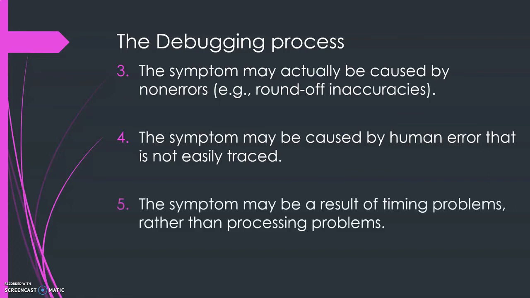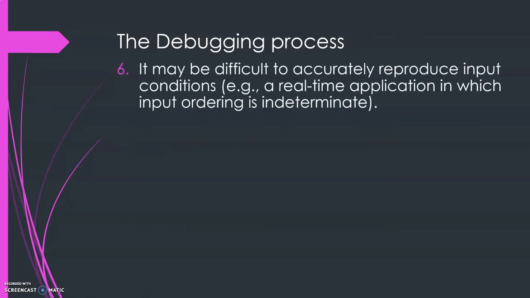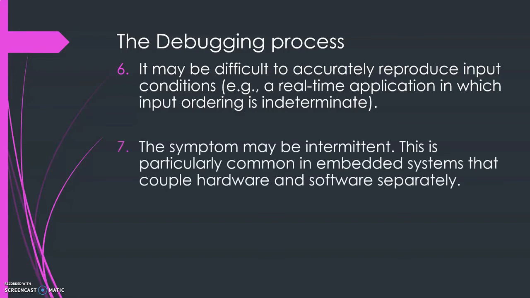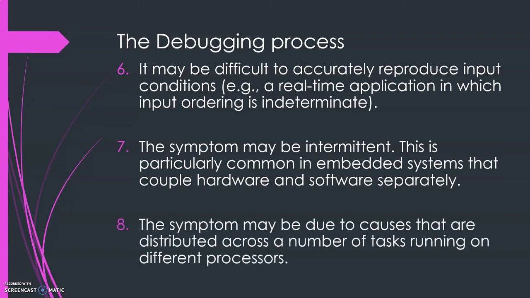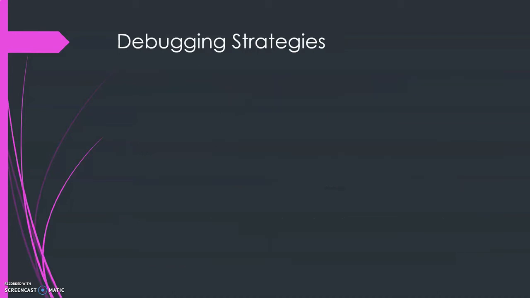Then the symptom may be a result of timing problems rather than processing problems, and it may be difficult to accurately reproduce input conditions. For example, a real-time application in which input ordering is indeterminate. And the symptom may be intermittent. Intermittent means non-continuous, and this is particularly common in embedded systems that couple hardware and software separately. And the symptom may be due to causes that are distributed across a number of tasks running on different processes.